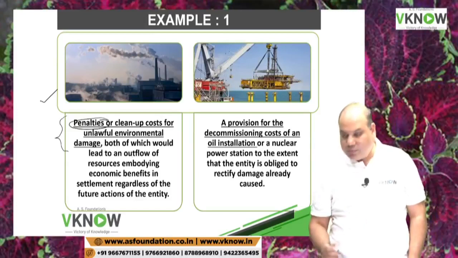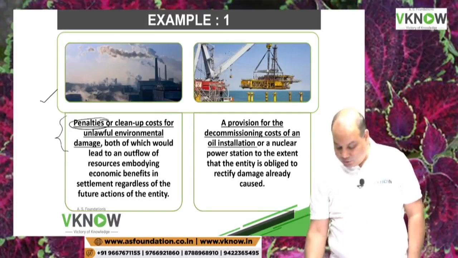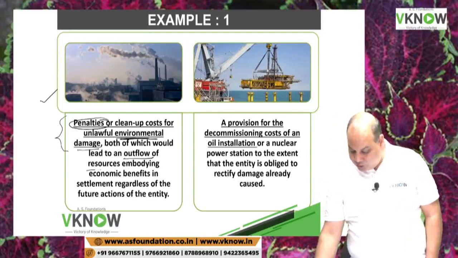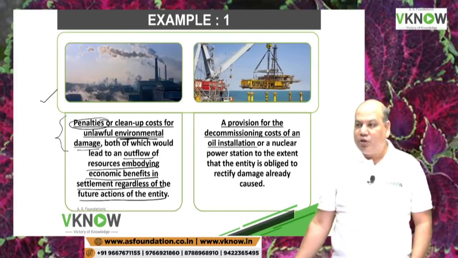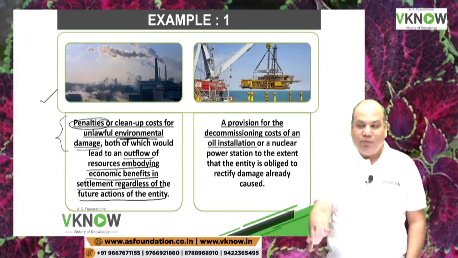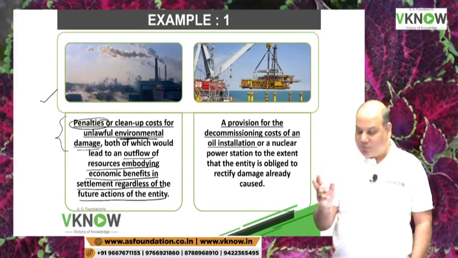There are laws which require you to pay penalty for that. So if it has caused environment damage, it will result into an outflow of resources, embodying economic benefit in settlement regardless of the future action of the entity. So if you have caused damage to environment, when the law exists that you have to pay penalty or clean up, do it, make a provision.